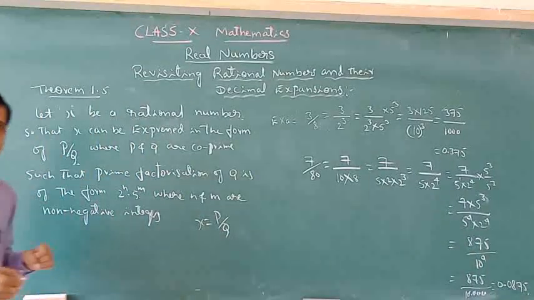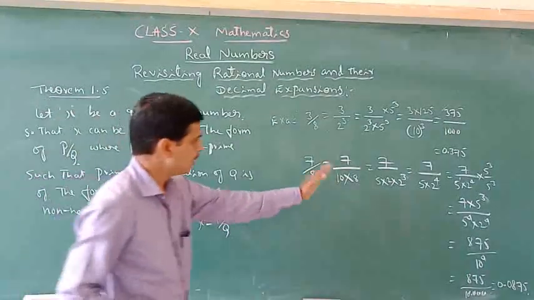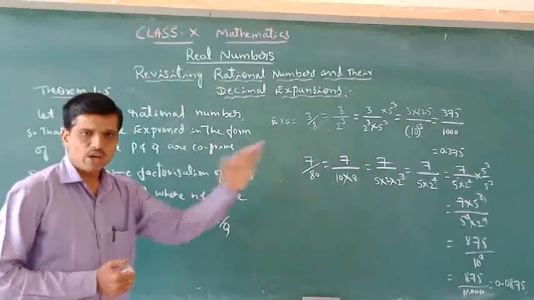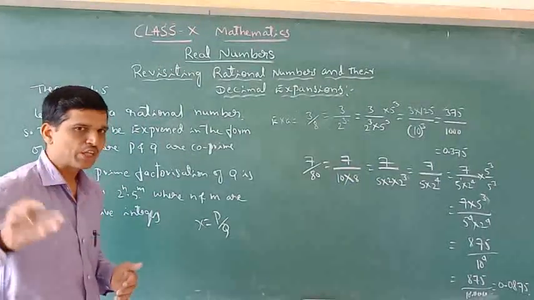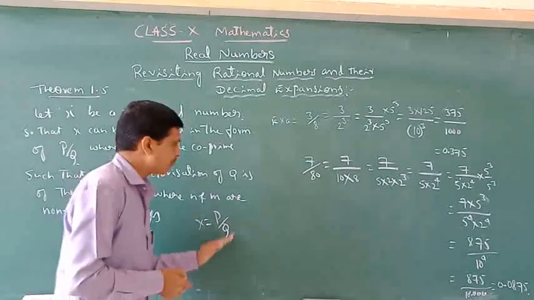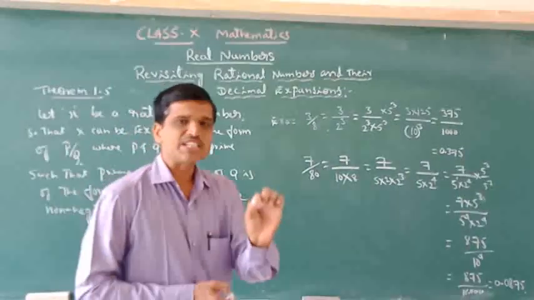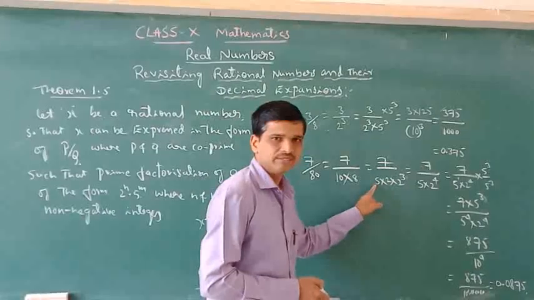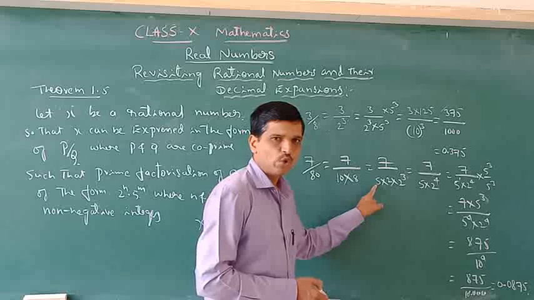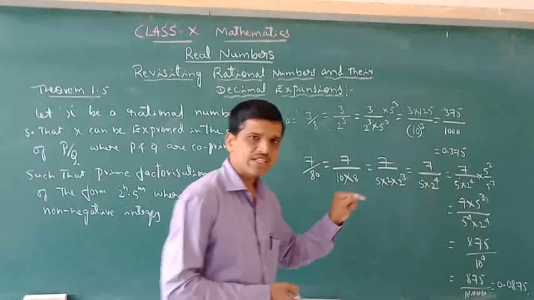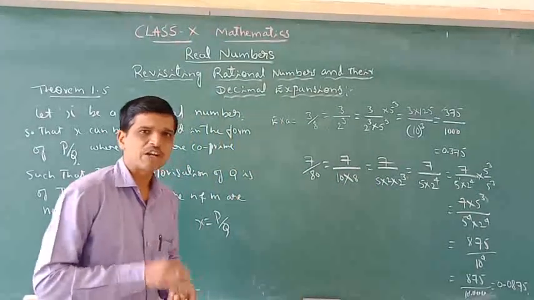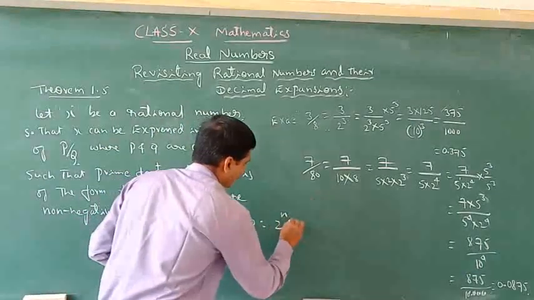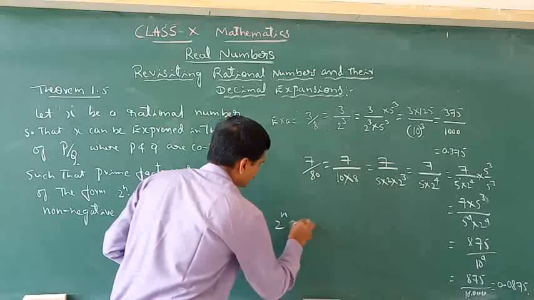If x is p by q, it is already in the form of p by q, where p and q are integers and co-primes, so that the prime factorization of q is in the form of powers of 2 or 5, or powers of 10. That is, q should be expressed as 2 to the power of n and 5 to the power of m.